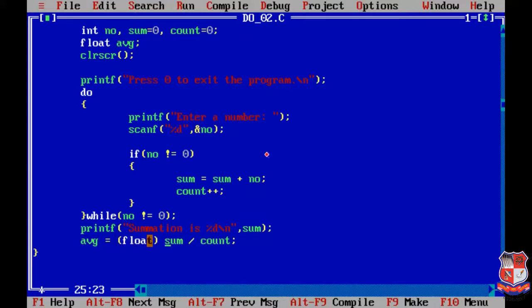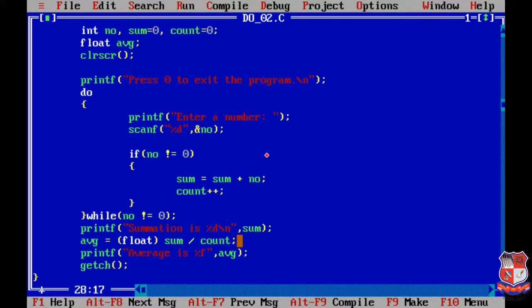We are writing float inside the bracket, so whatever the answer is, it will be printed as a floating point value. Now we write a printf statement to print the value of average: average is %f, and instead of this %f we'll write the value of avg. That's it. After it we'll write getch.